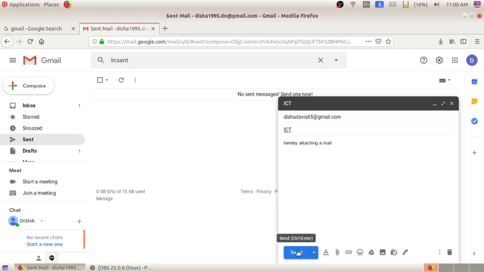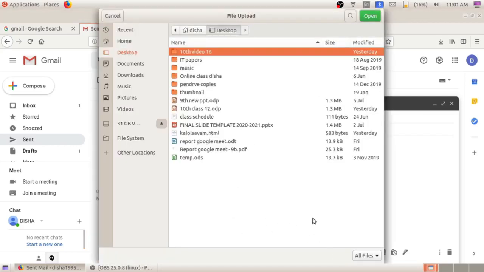sending a file. For example, we can send a PDF format, we can send a document, or we can send any images, etc. So activity 3.3 is sending or attaching a file. So here we can see the attach file option. So click on this attach file option, and in Windows, now it is Ubuntu, so it seems like this.